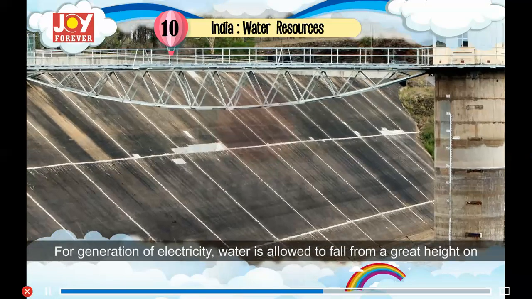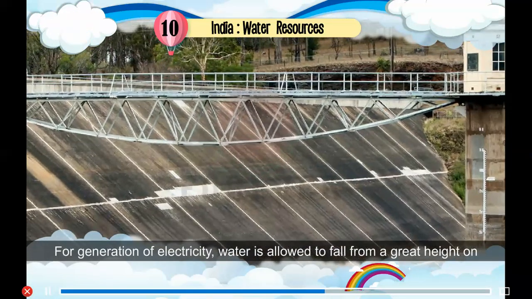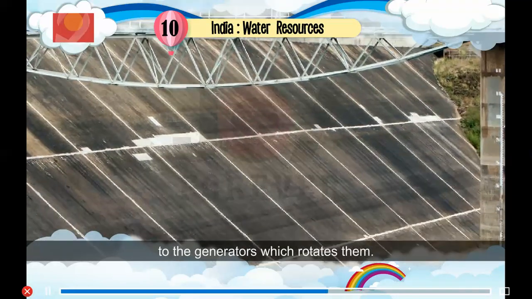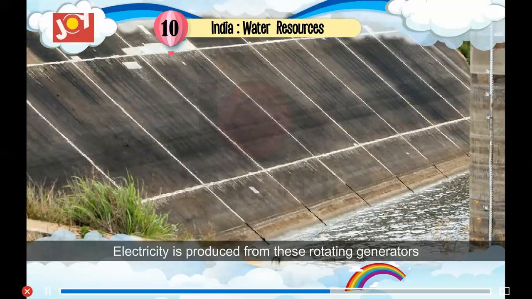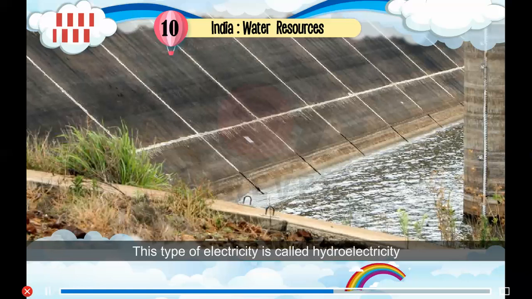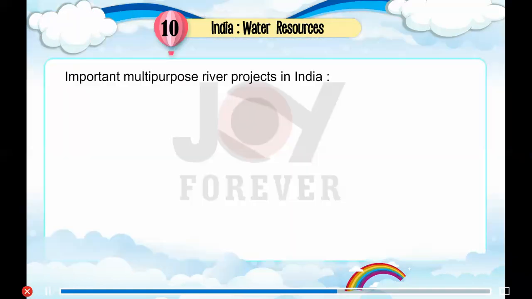For generation of electricity, water is allowed to fall from a great height onto the generators, which rotates them. Electricity is produced from these rotating generators. This type of electricity is called hydroelectricity.